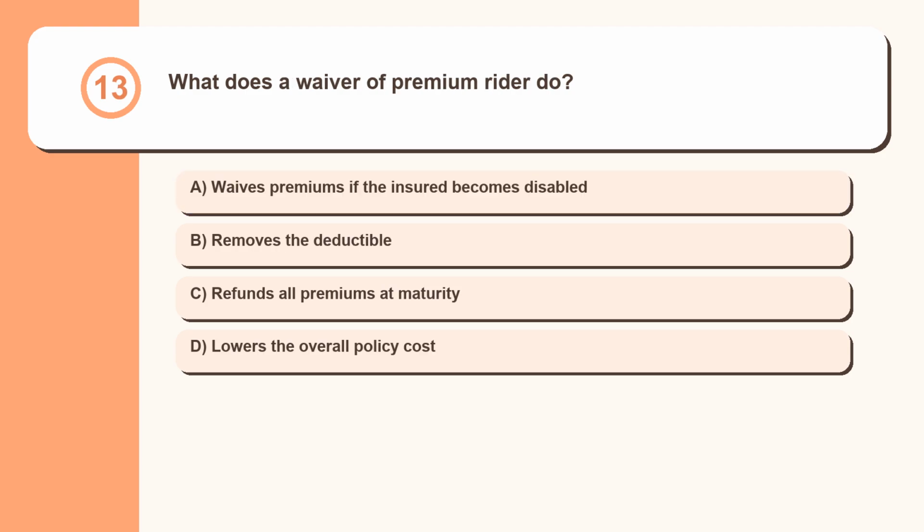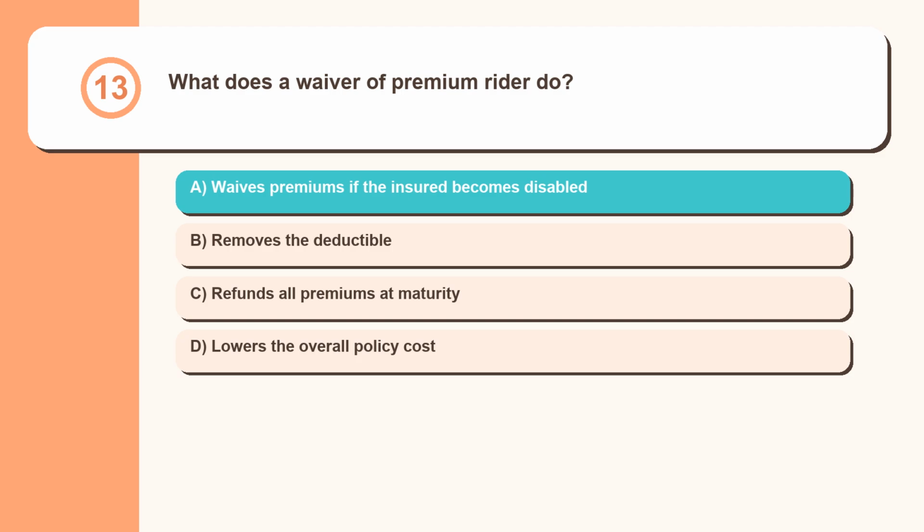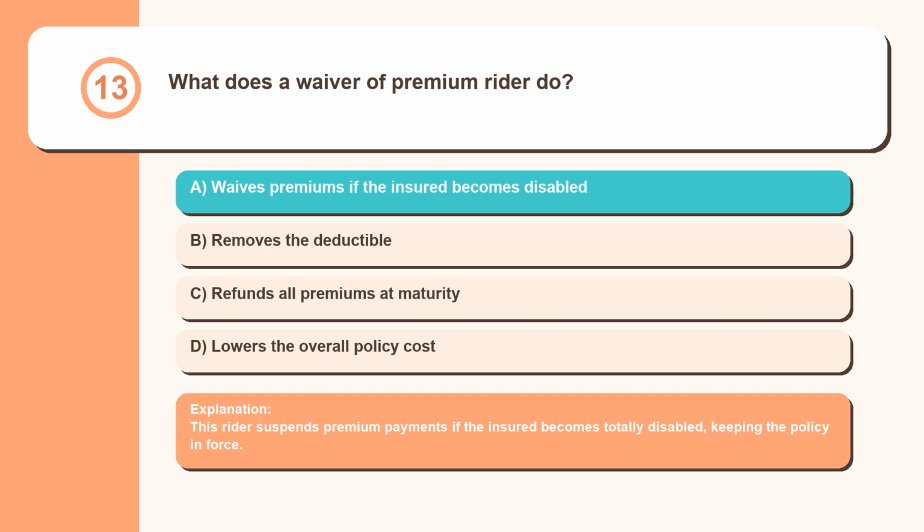Question 13. What does a waiver of premium rider do? Waives premiums if the insured becomes disabled, removes the deductible, refunds all premiums at maturity, lowers the overall policy cost. This rider suspends premium payments if the insured becomes totally disabled, keeping the policy in force.